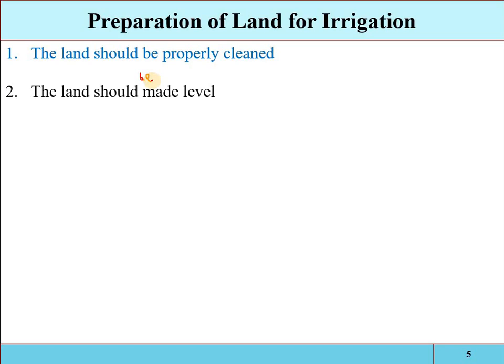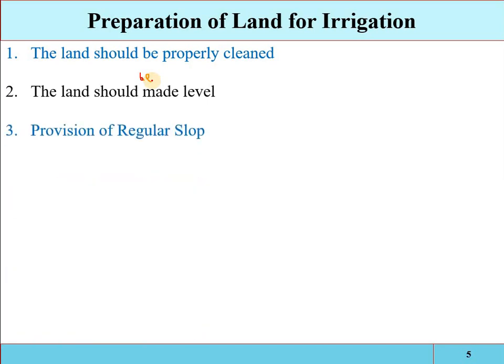If the land is not properly leveled, then there will be depressions and high points, so the field will not receive a uniform amount of water. Some areas will be over irrigated and some areas will be under irrigated. So for the land which you are irrigating, first a uniform slope will be provided and the land will be properly leveled.